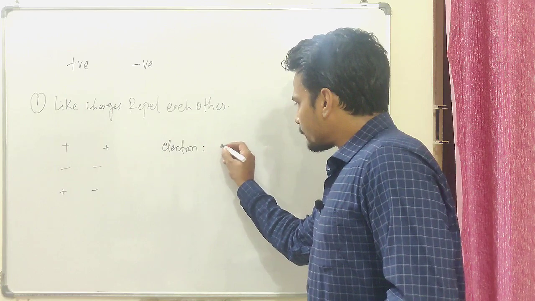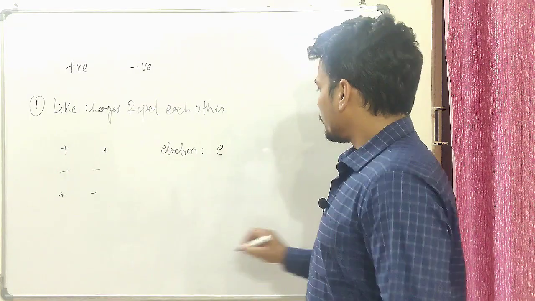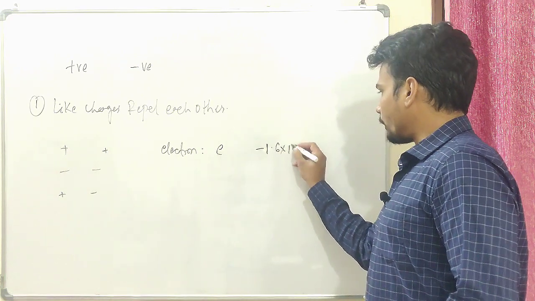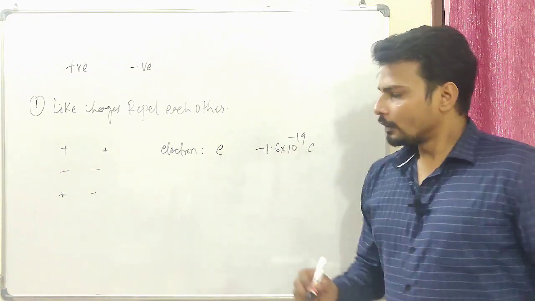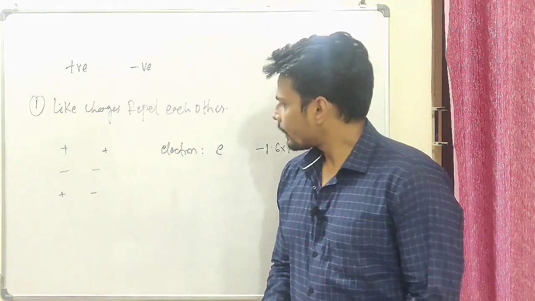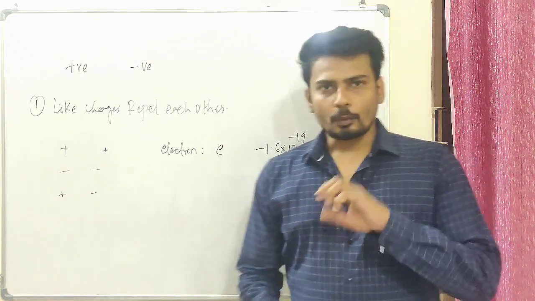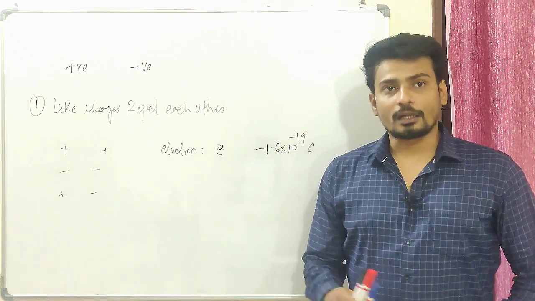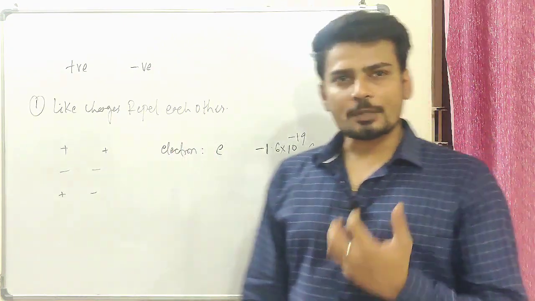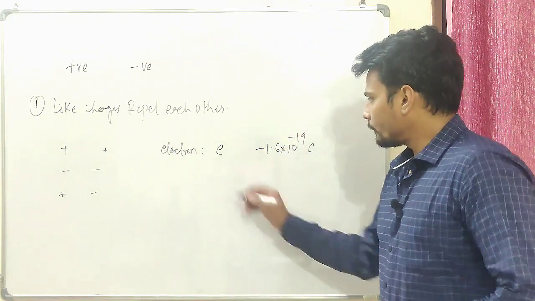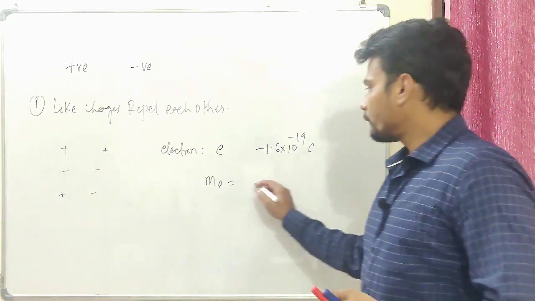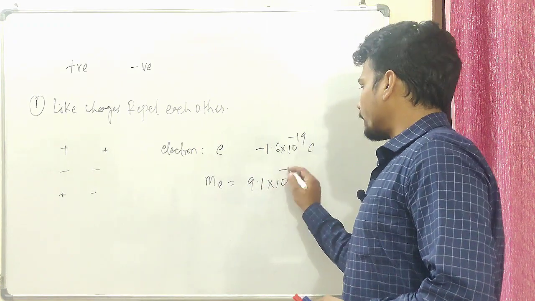So the electron is represented as e. It's a negative charge, and the charge on it is 1.6 times 10 to the power of minus 19 coulomb. The unit of charge is coulomb, named after Coulomb, which we will talk about later. Now, when we talk about the smallest charge, it means that there is no other charge smaller than the electron possible, right? And every charge exists with a mass. So the mass of the electron is 9.1 times 10 to the power of minus 31 kg.